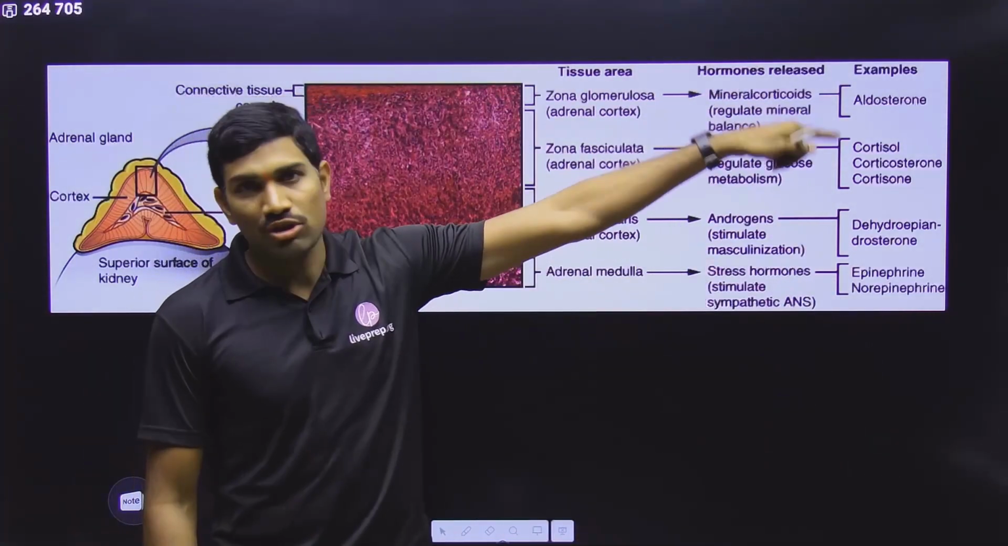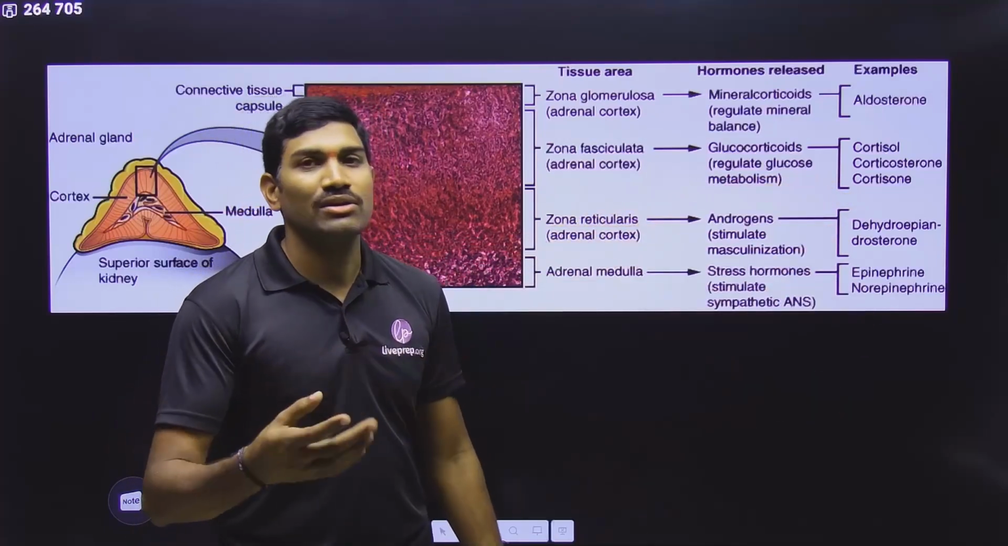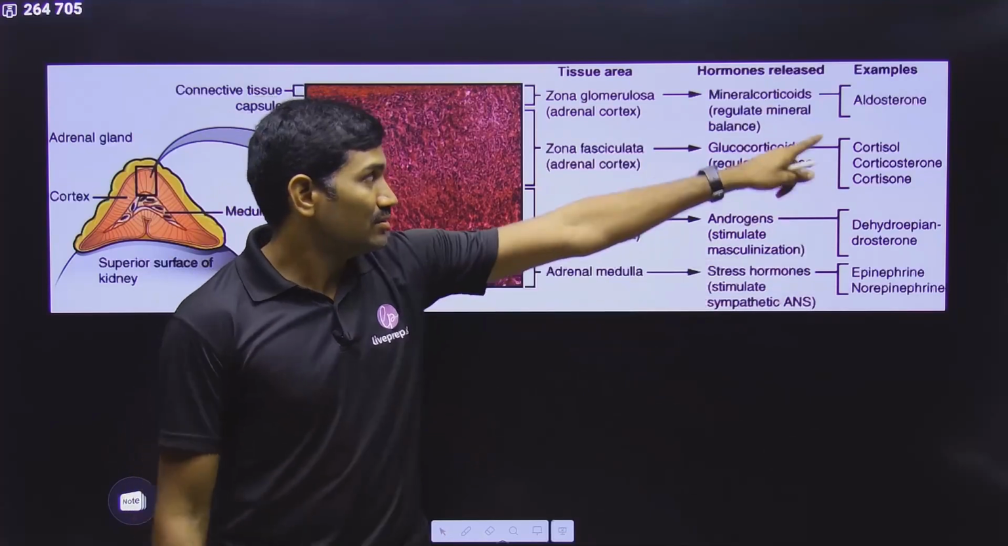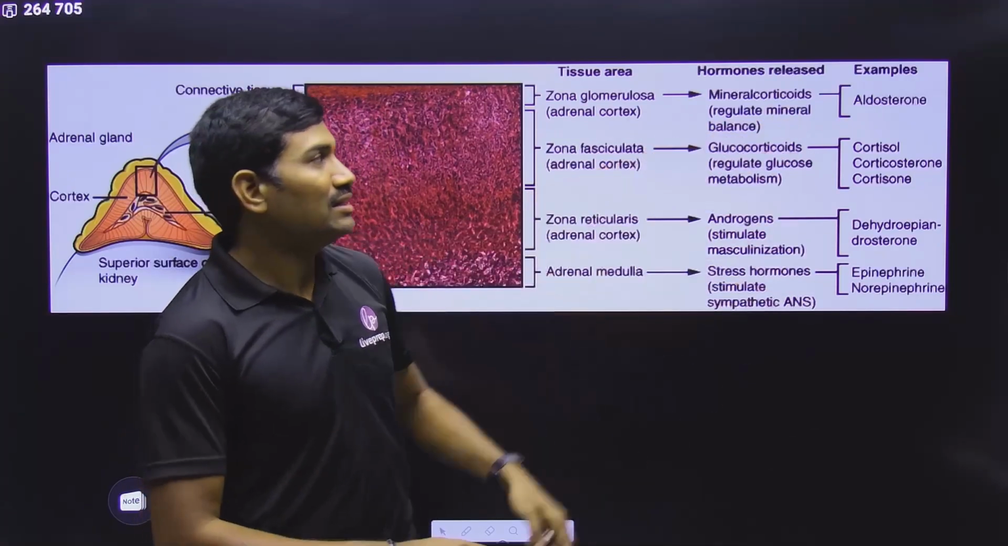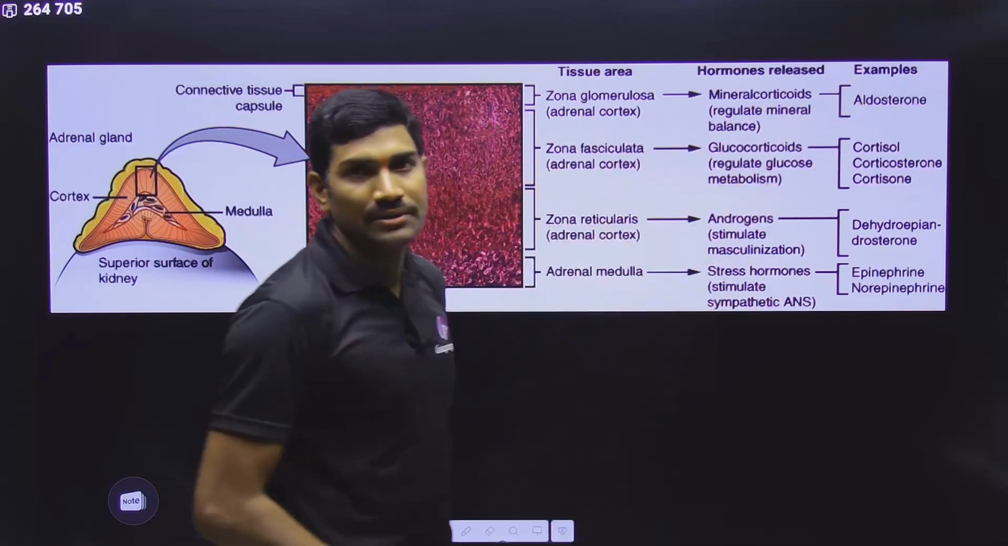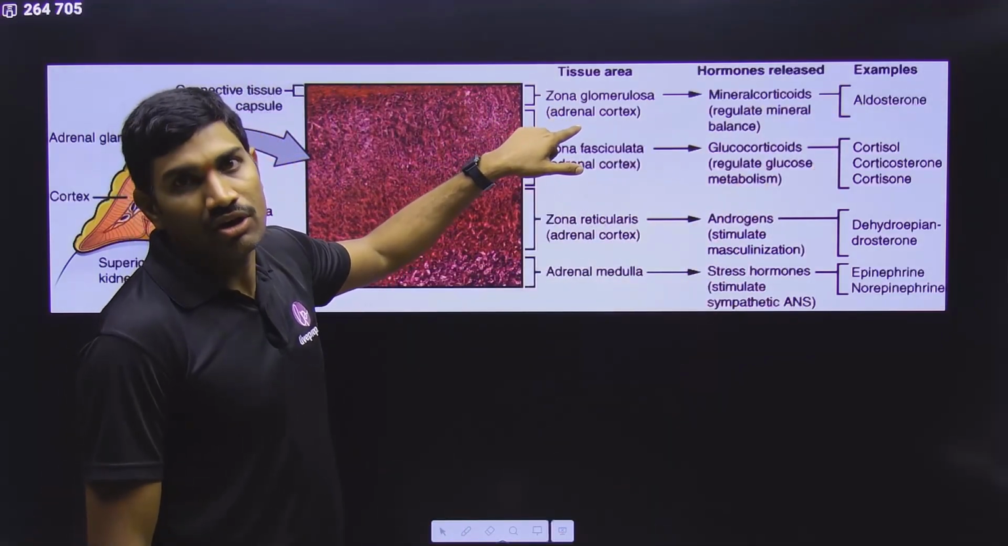Renin, angiotensin, aldosterone pathway, and there we studied about this one. Ultimately, the aldosterone is also involved there, and it is helping in the reabsorption of Na plus and water, right? So it is involved in the mineral balance. That's why this is an example for mineralocorticoid. Please remember this, and they are produced from zona glomerulosa of the adrenal gland.